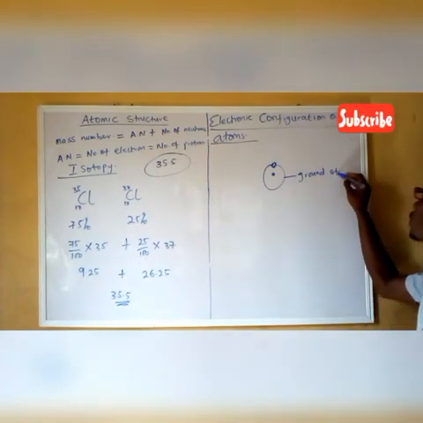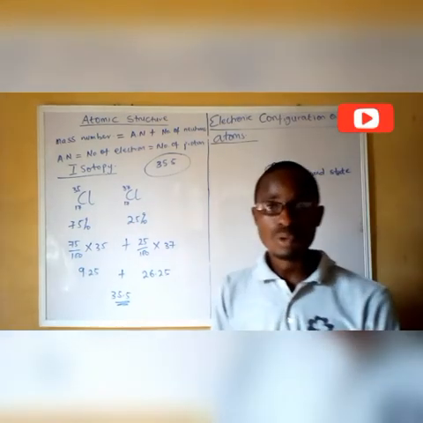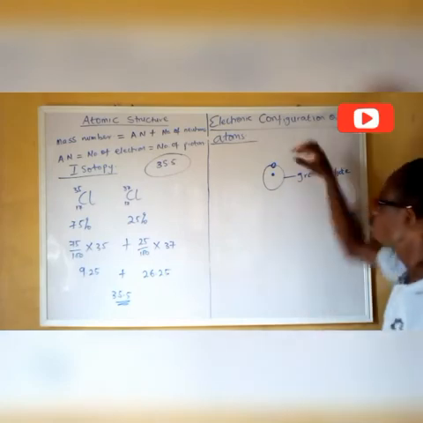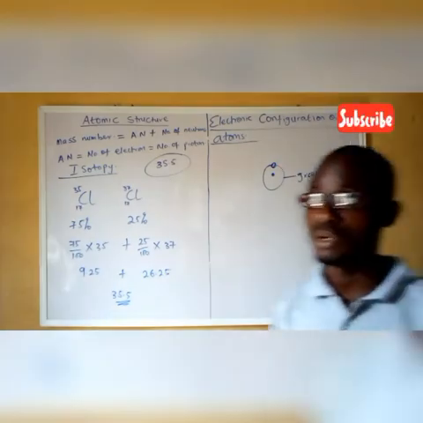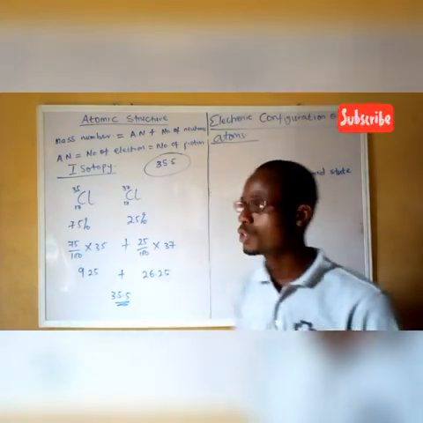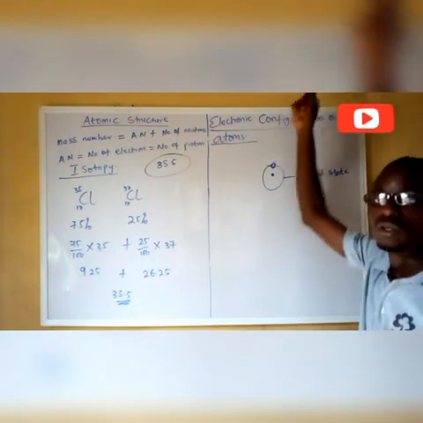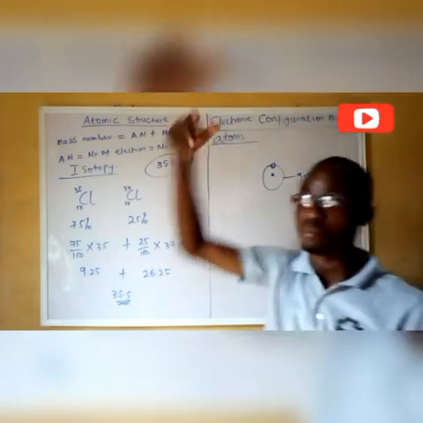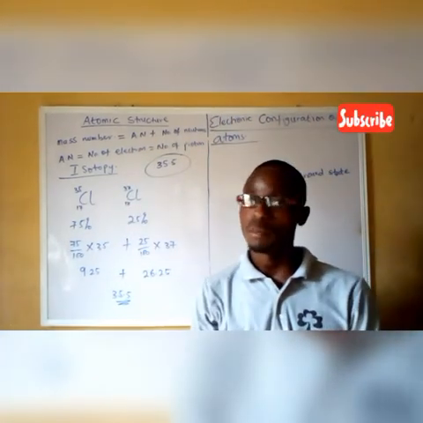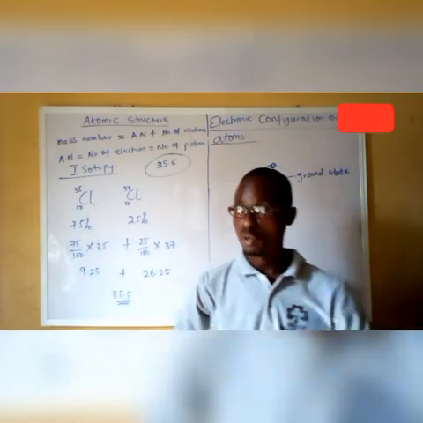Ground state. The ground state happens to be the energy level closer to the nucleus. Electrons choose to be in this ground state because they have no extra energy in them. But in a situation where you supply energy to electrons, they tend to jump to higher and higher orbits, depending on the amount of energy supplied.